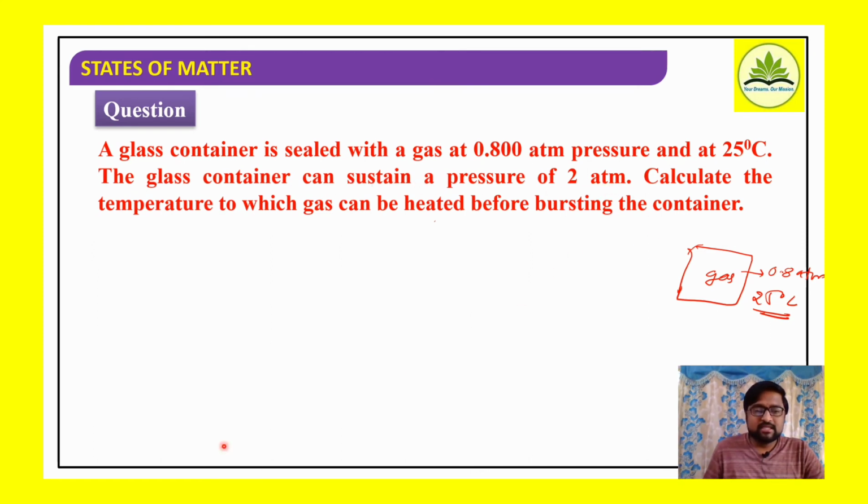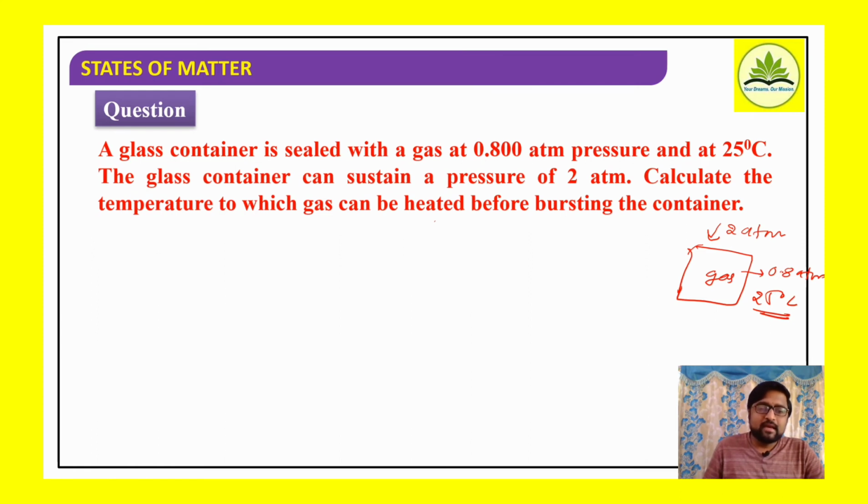It can sustain a pressure up to how much? This container can sustain 2 atm pressure only.